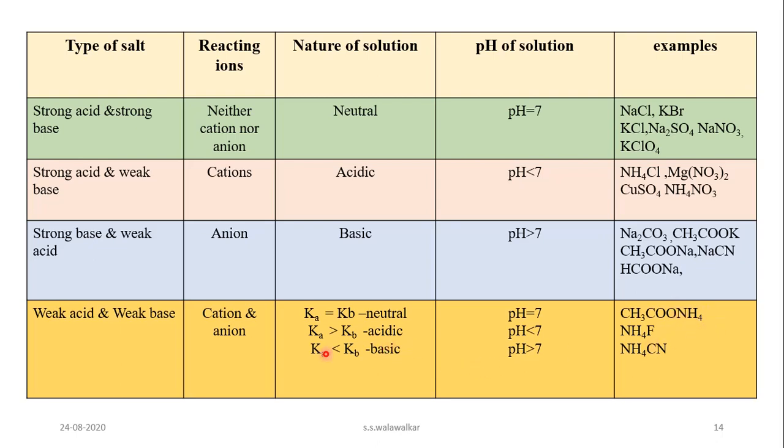Here another example: when Ka is greater than Kb, the solution is acidic and pH is less than 7. An example of this is ammonium fluoride. When Ka is less than Kb, the solution is basic, pH is greater than 7. An example of this is ammonium cyanide.